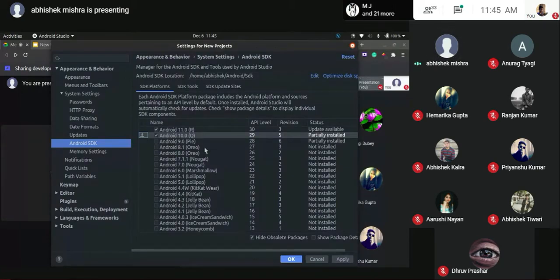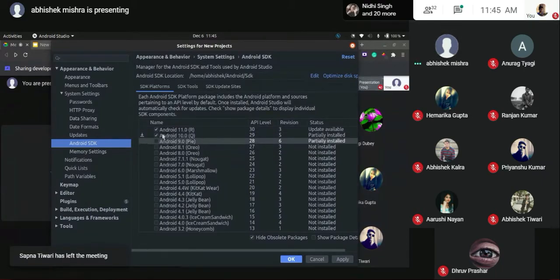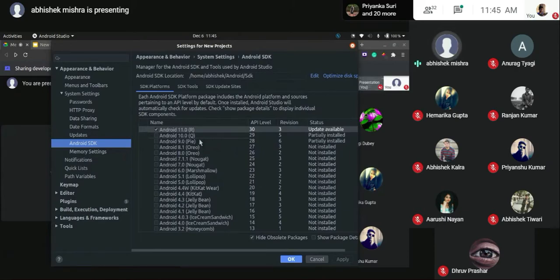Now, since it is installed, I'll select something that is not installed. I'll click on this small download icon that we have right here, and it will show me a pop-up to download. That's okay, it's partially installed. So basically, you do not need to install every single one of them. You can just install a single one, and it will do the work for you.